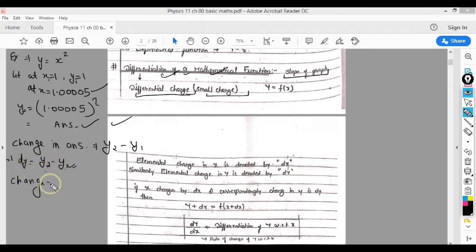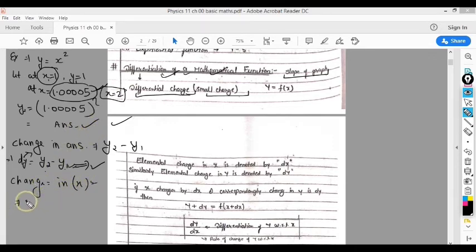Then what is the change in x? This much dy, or this much difference in answer, you are getting when you have selected x equal to 1 and then x equal to 1.0005. If you take another value, say x equal to 2, then your answer will be different. So what is the change in x?